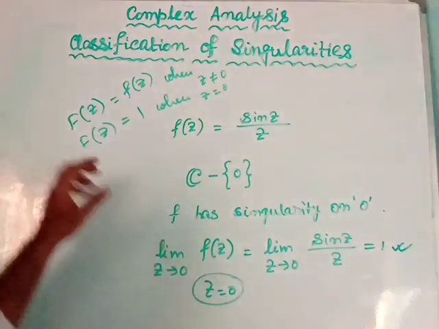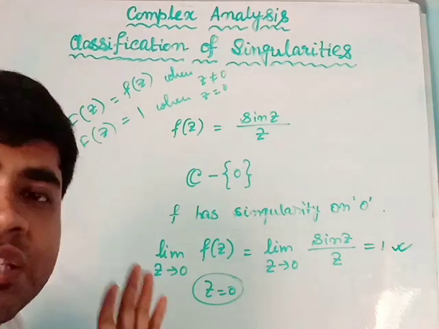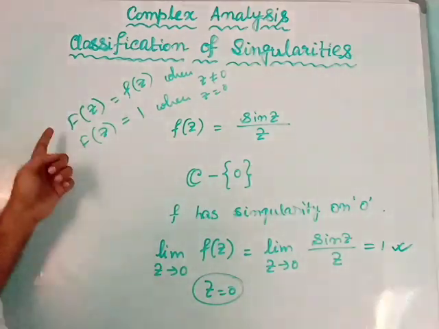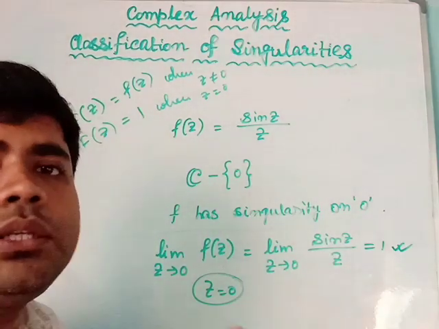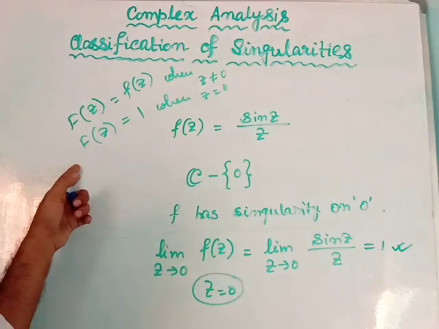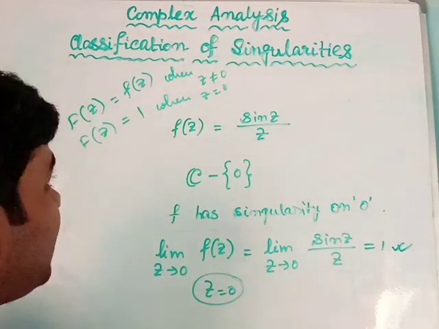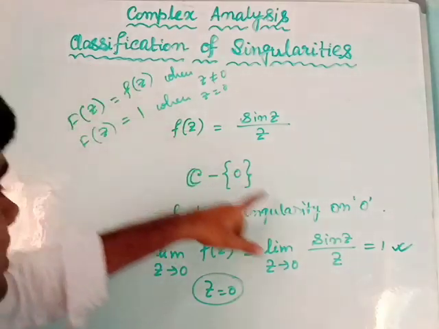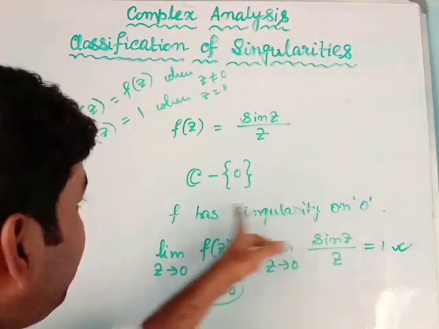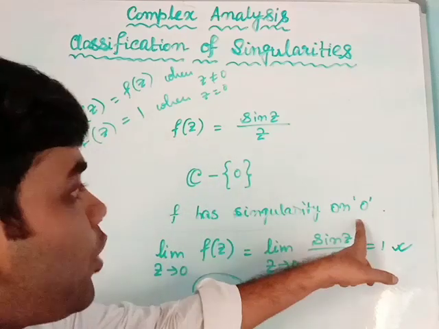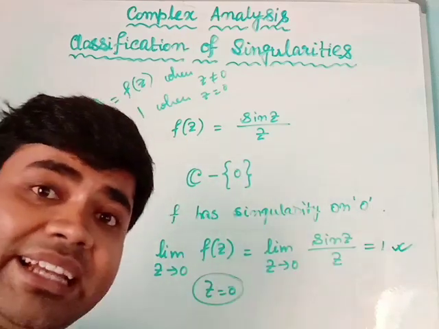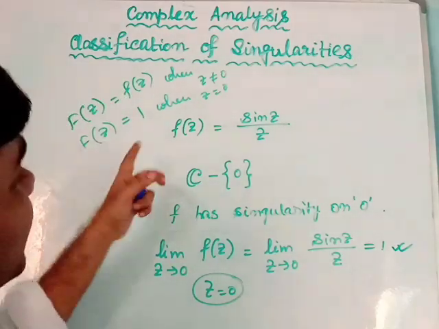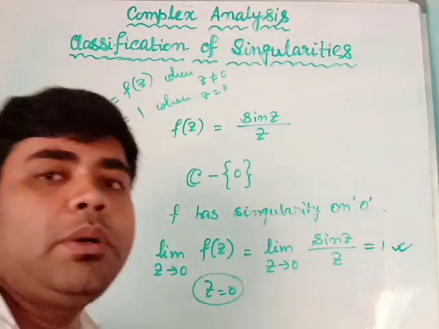Because now the function capital F(z) is an analytic function throughout the complex plane C. This function does not have any singularities at all. So here we are able to remove the particular singularity which was arising for the function small f(z) at the point z equals 0. We are getting rid of that particular singularity. That's why this kind of singularity is called a removable singularity.